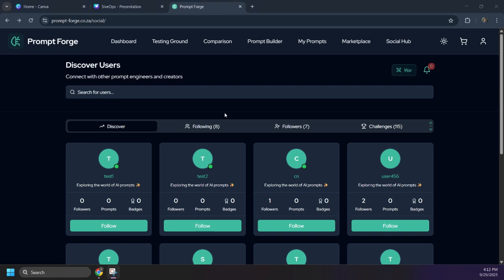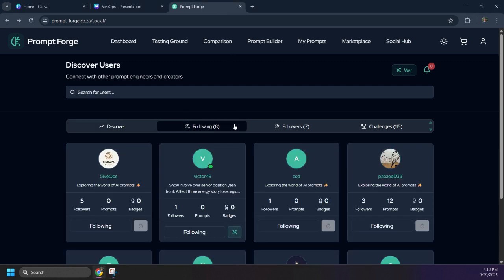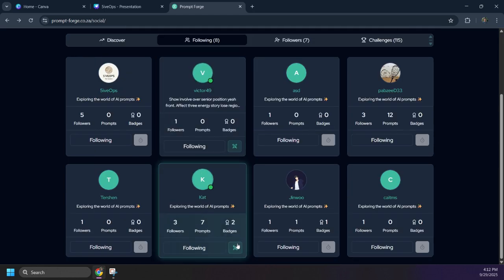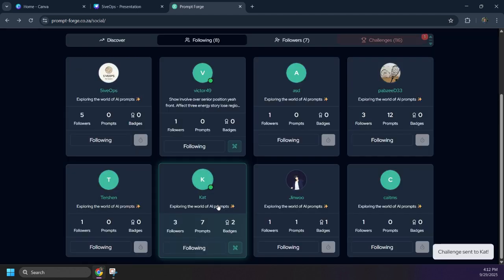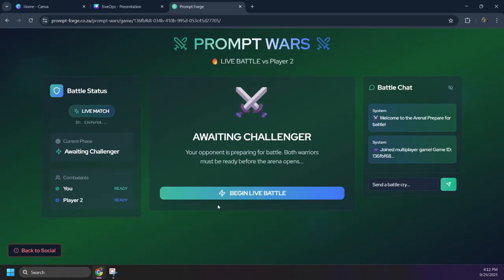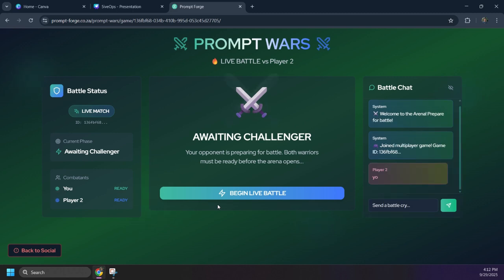On to our next wow factor, which is prompt wars. As you can see, users are able to invite their peers to a prompt war. They can choose between classic and unprompted. I will now invite this user to a prompt war and type in my challenge message. This aspect of PromptForge allows for a creative environment for people to improve their prompt engineering while still having a community aspect to our application.